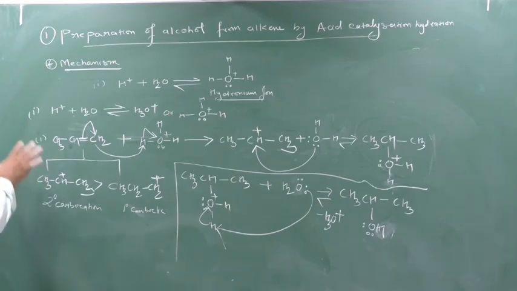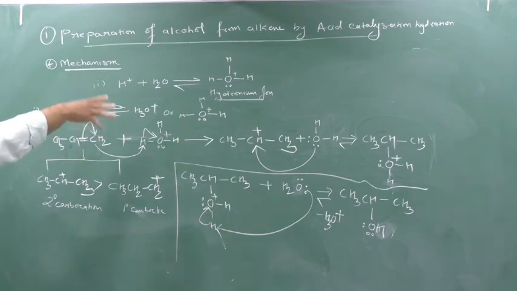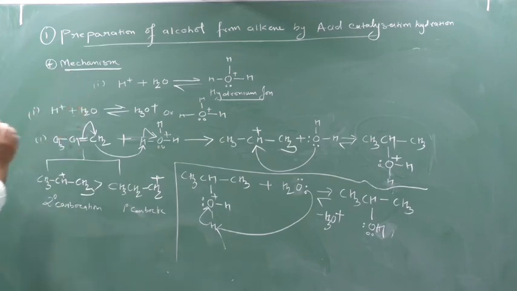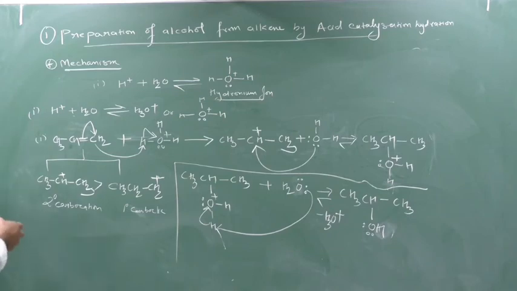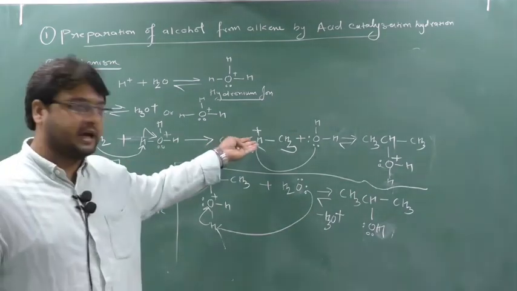Once more I will do the mechanism. In the first step, H2O will react with H plus and form H3O plus. In the second step, this H3O plus will react with the unsymmetrical alkene. Here we have 2 ways: either I can cleave the bond in this way or in that way. So there is a formation of either a 2 degree carbocation or a 1 degree carbocation. As I know a 2 degree carbocation is more stable, the reaction will proceed with the 2 degree carbocation.